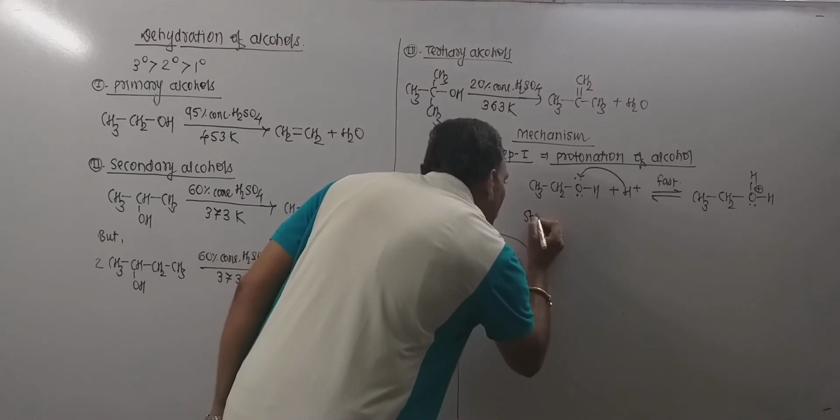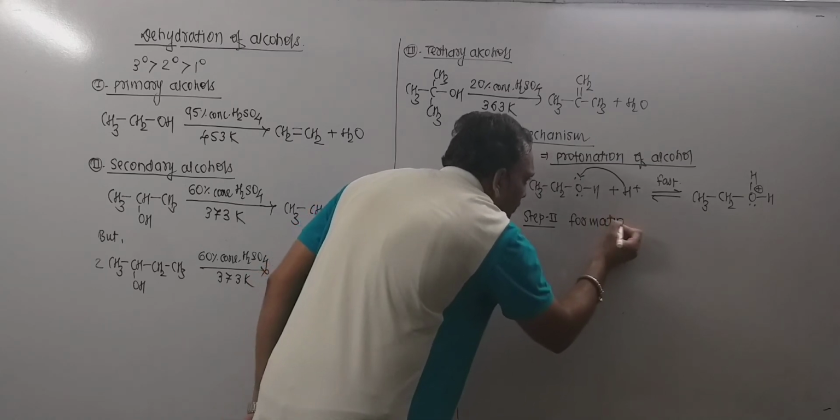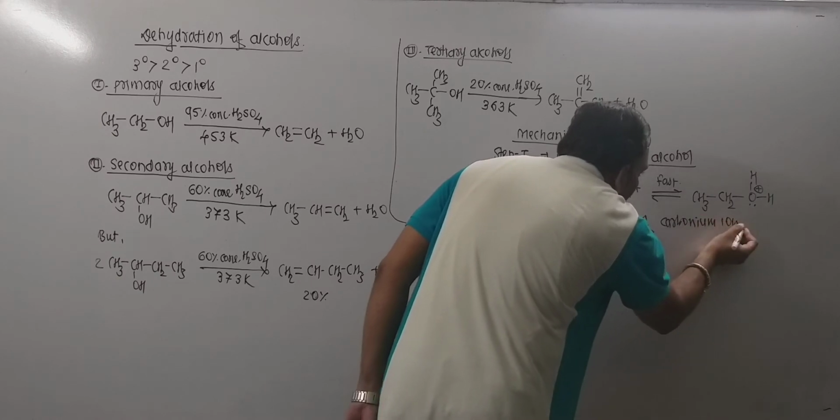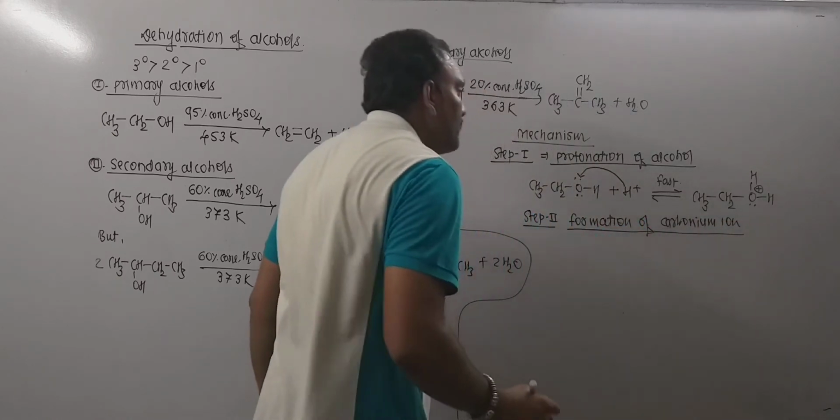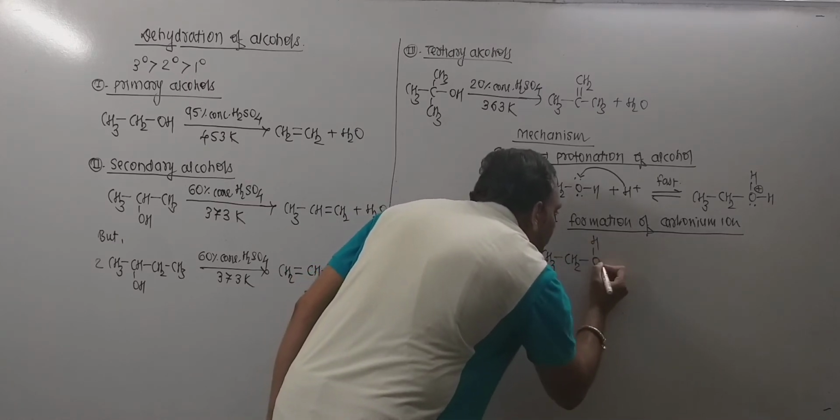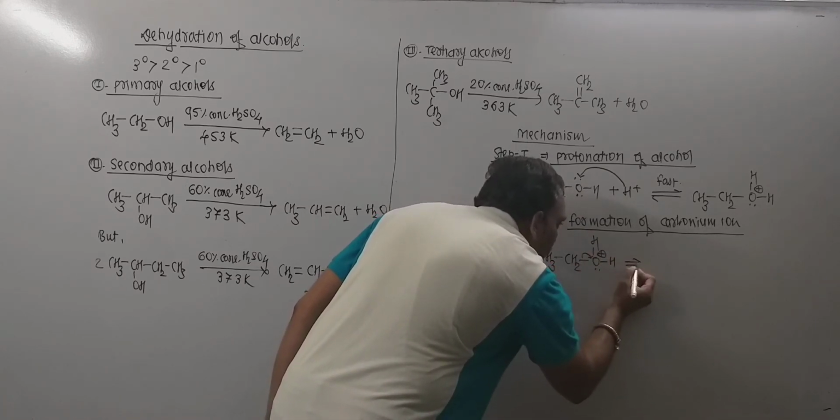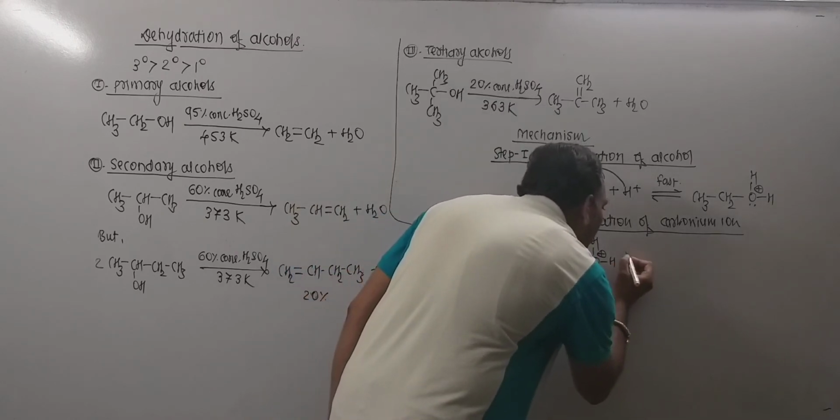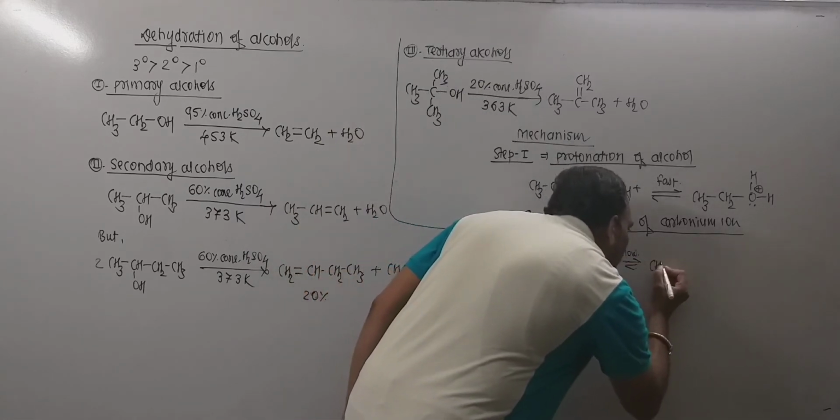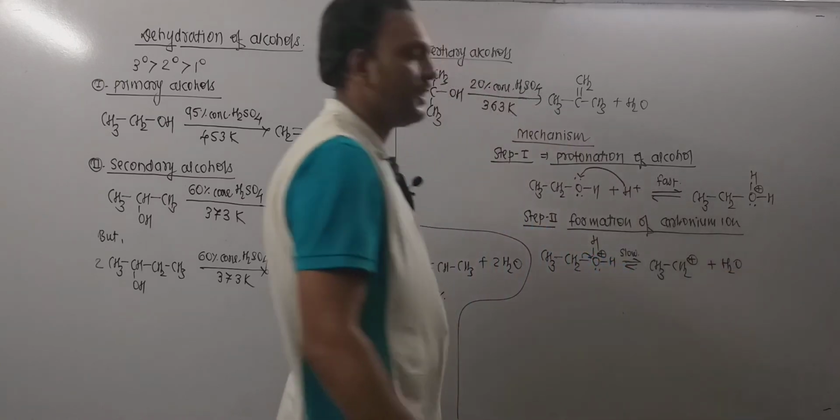Now in step number 2, that is in the second step, what happens? Carbocation is formed. So formation of carbocation is the second step. Now what happens right here? This is the protonated alcohol. Now this oxygen along with this pair of electrons gets eliminated in the form of water. Remember this step is the slower one, and leads to the formation of carbocation. Thus we receive the carbocation with the departure of water.